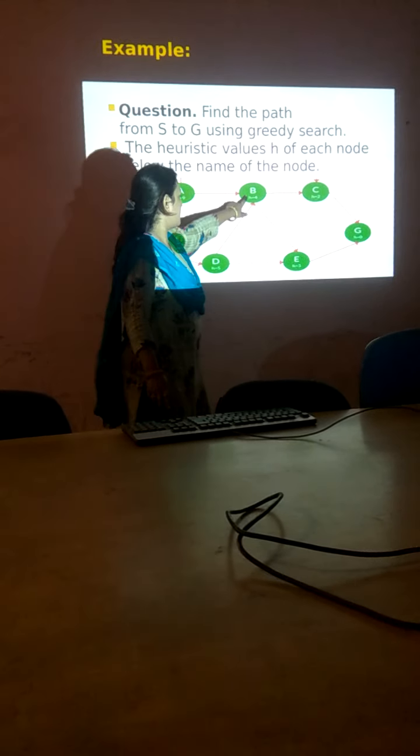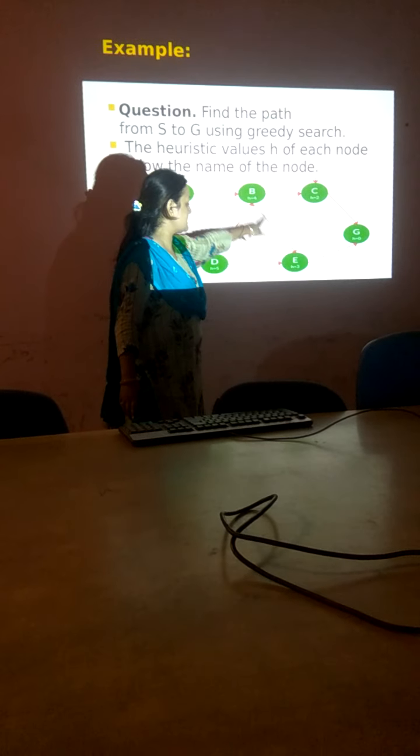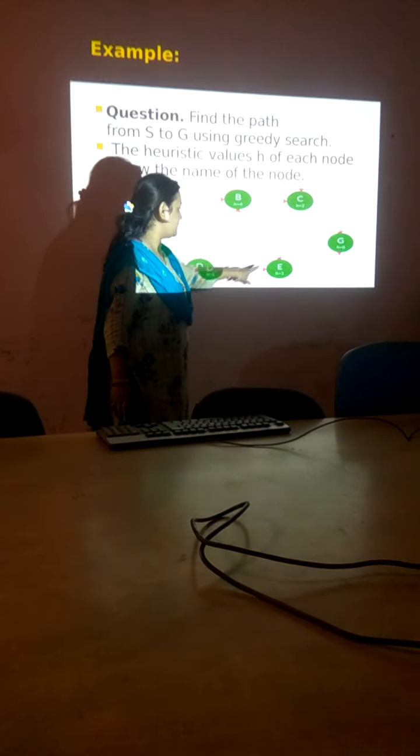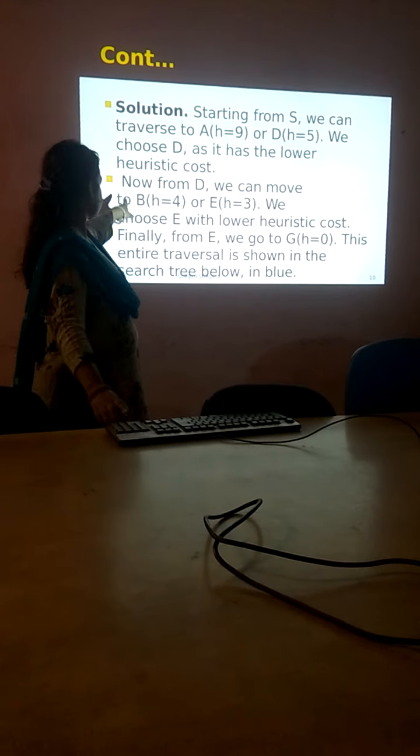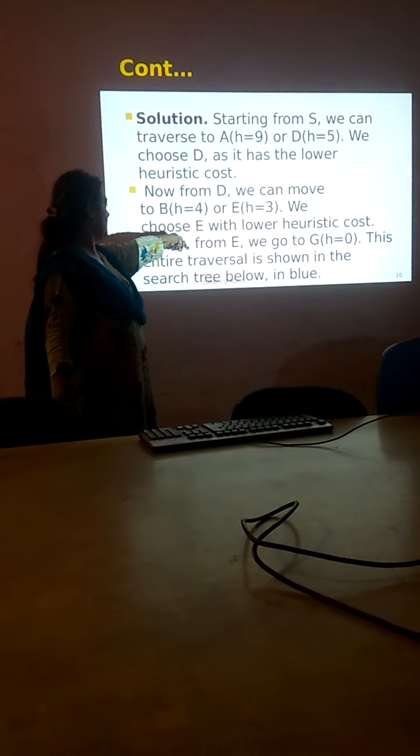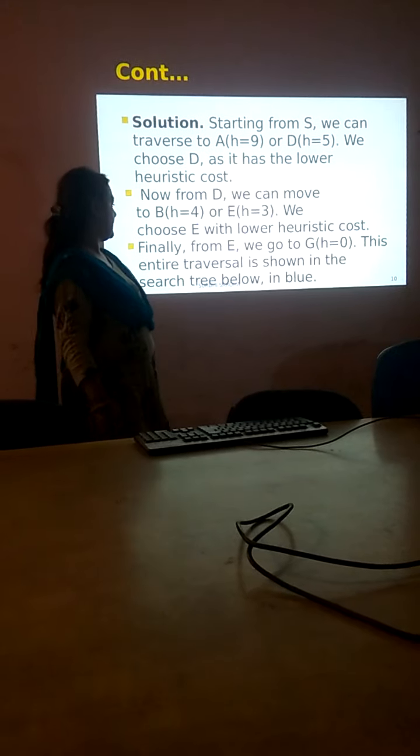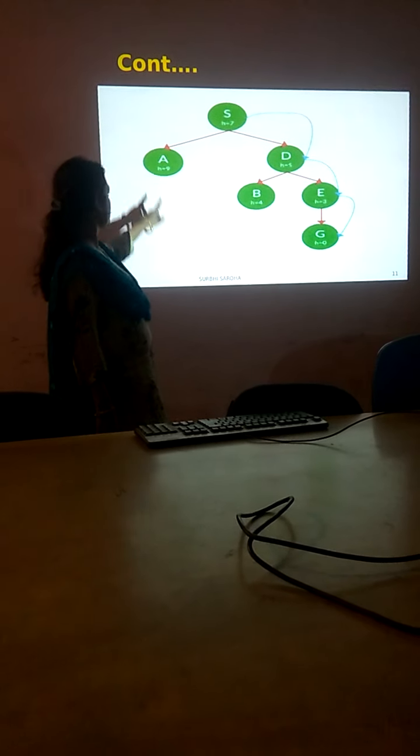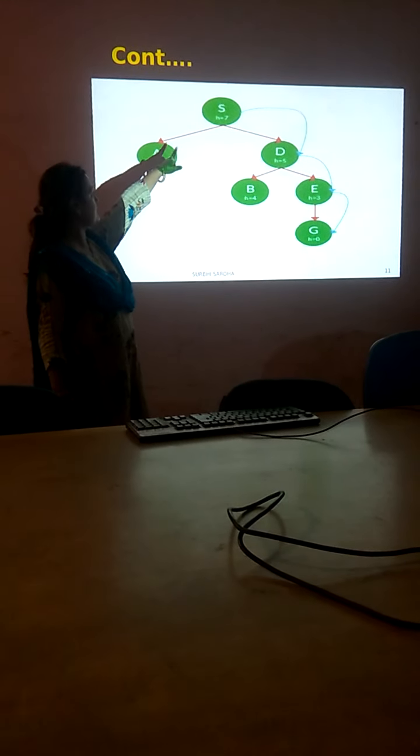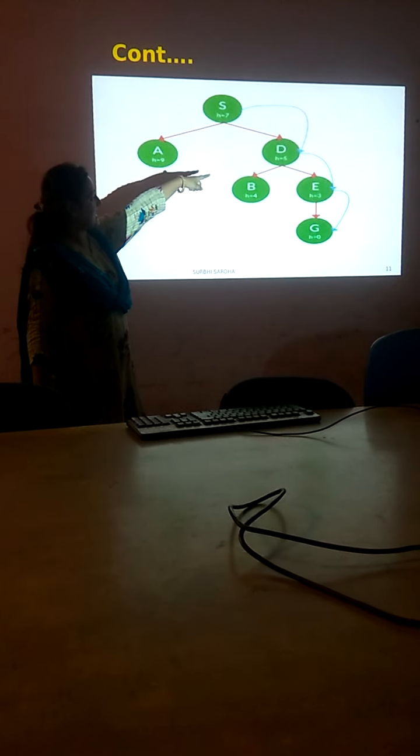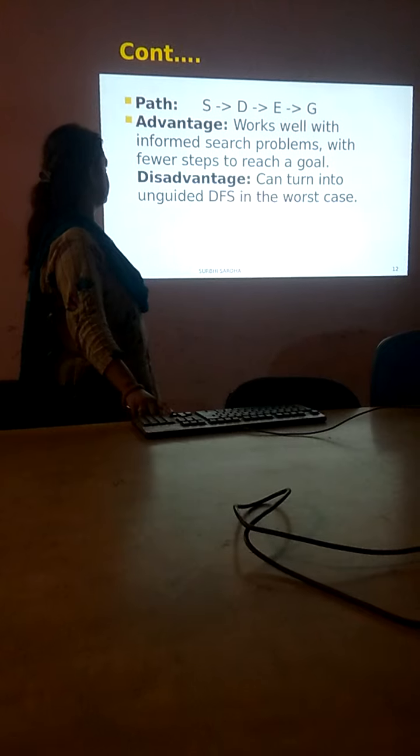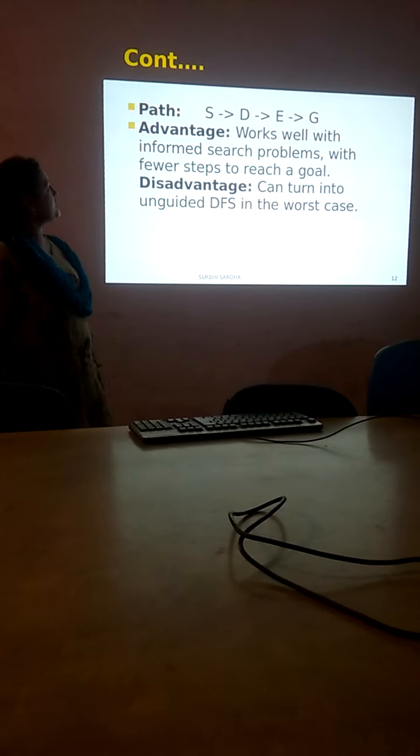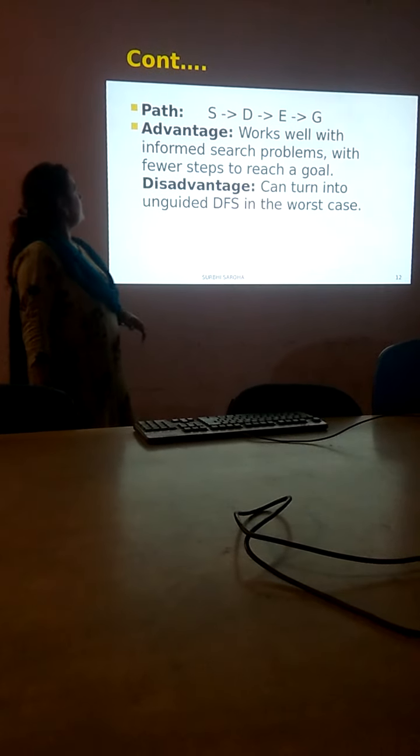Then from D it will see B and E. Which is less, 4 or 3? Of course 3 is less. So from D it will go to E and finally to G. So that's what is explained here. Finally E, because E is less, and then this is the final output. From S to D, from D to E, from E to G, it reaches the goal. This is the path S-D-E-G.